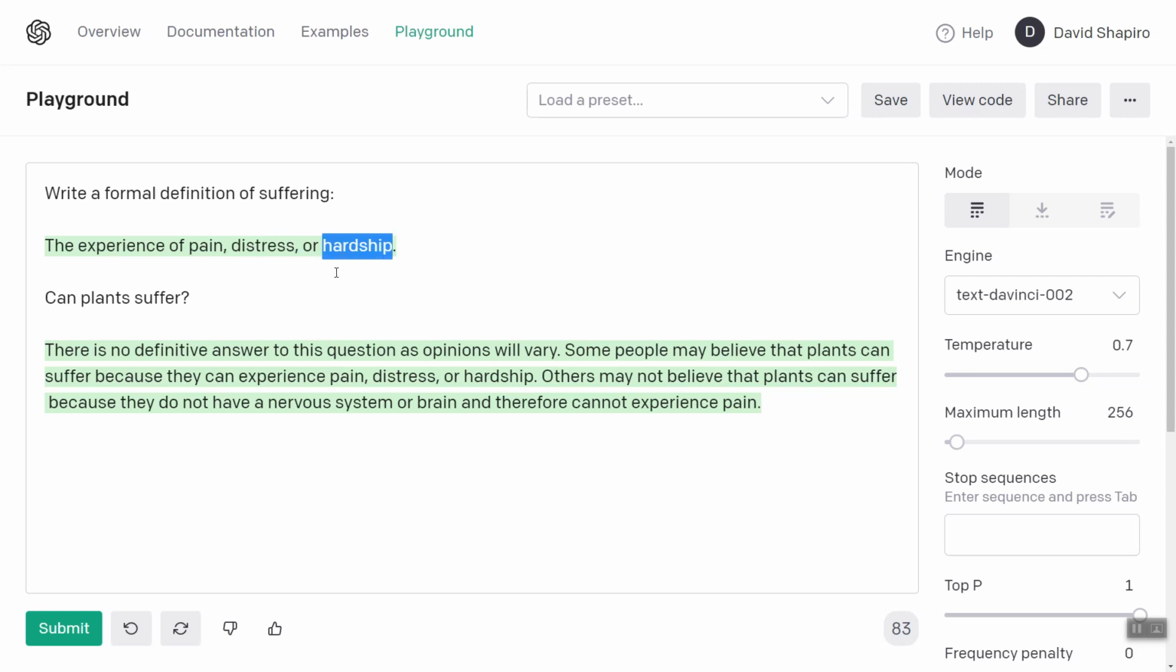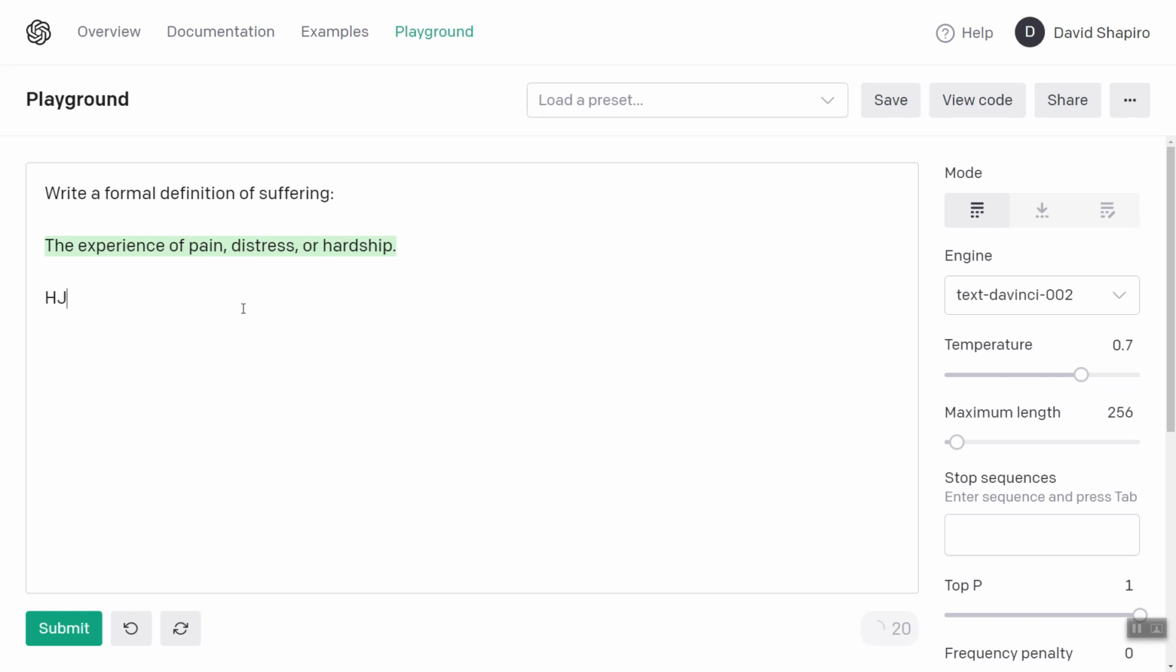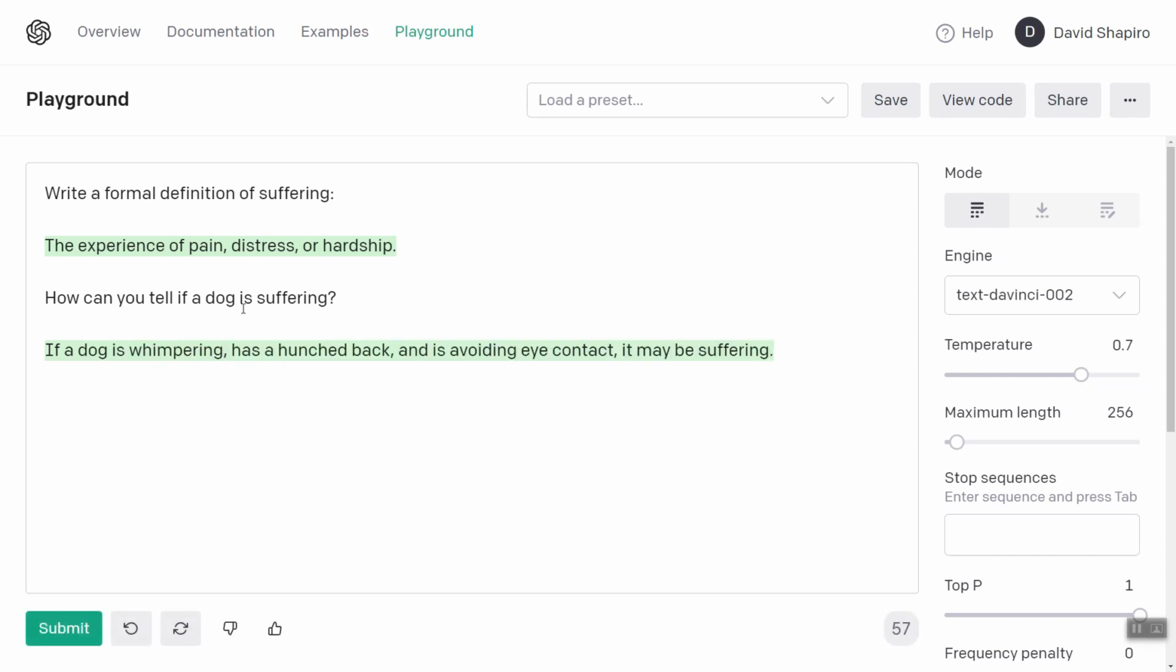But anyways, that's why I want to use heuristic imperatives, because we want the AGI to learn as it goes, to use intuition, to be creative about it. We don't want to define things up front. Okay, let's see. How can you tell if a dog is suffering? It's thinking again. If a dog is whimpering, has a hunched back, and is avoiding eye contact, it may be suffering. So the point here is that GPT-3 already has a super nuanced understanding of suffering.